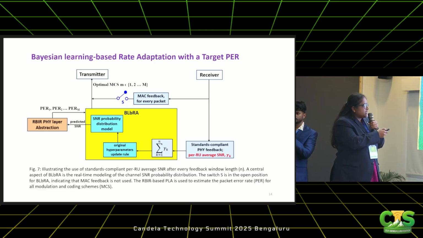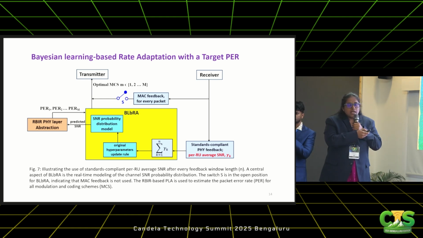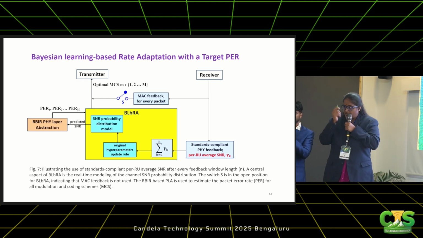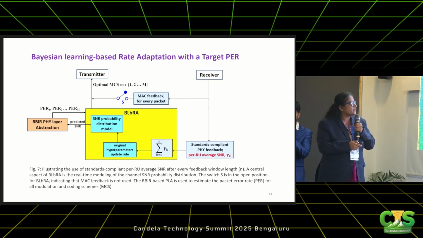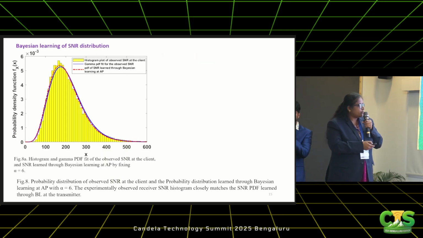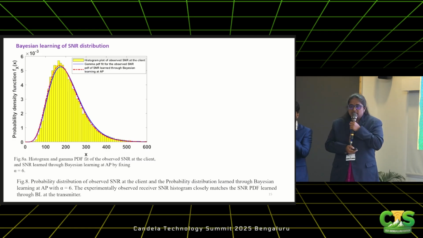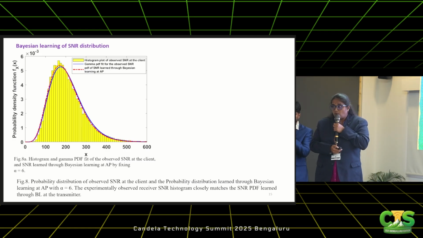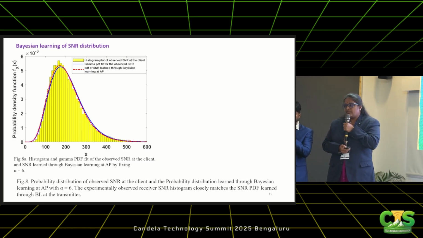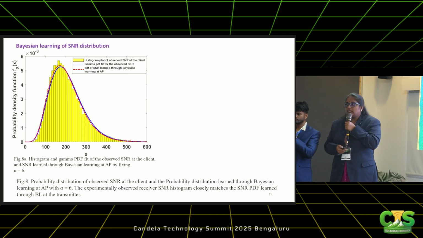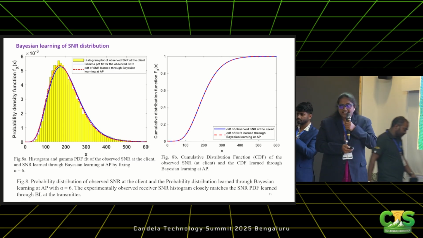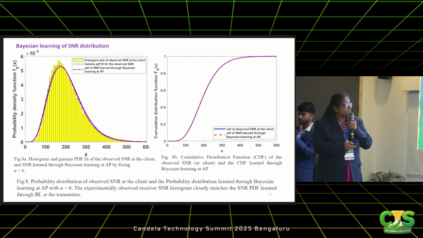And we predict the SNR by sampling the SNR PDF, and that is fed into the PHY-layer abstraction, which I discussed in the initial part. Then the optimal MCS is selected. The yellow bars represent the observed histogram at the receiver end, which is the ground truth. We call it ground truth because this information is not available to the transmitter. The red line indicates the PDF of the SNR, which is learned at the transmitter using Bayesian learning. There is also a perfect match in the CDF curve, indicating that the learning is good.